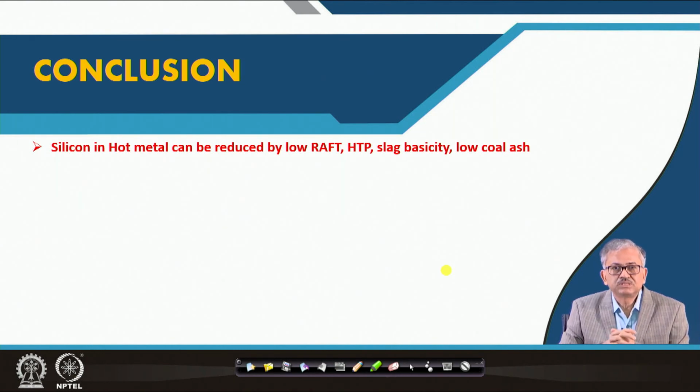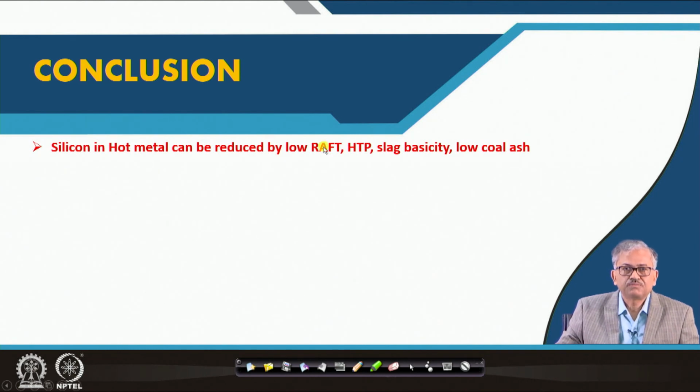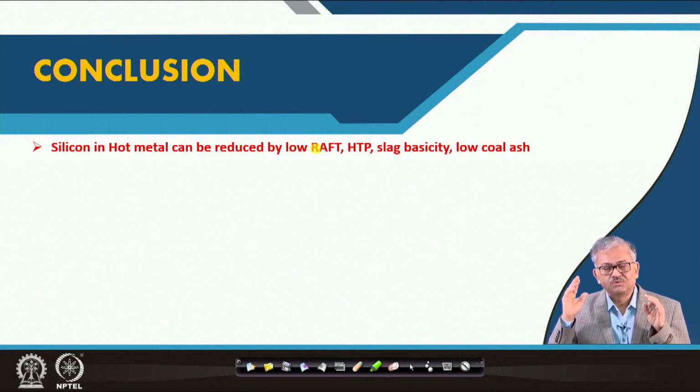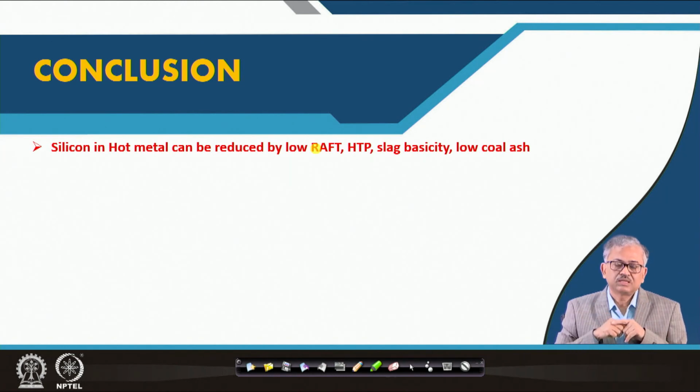But obviously, which is in our control? We can control the raft. If we have a very high raft, we can use water injection or steam injection to reduce it. High top pressure we can use, and control. So raft and high top pressure are in our control. Basically, we have to keep the hot metal temperature from being very high. If it is high, then silicon will keep increasing. That is the major point. Another thing is that we can also control it by top pressure.